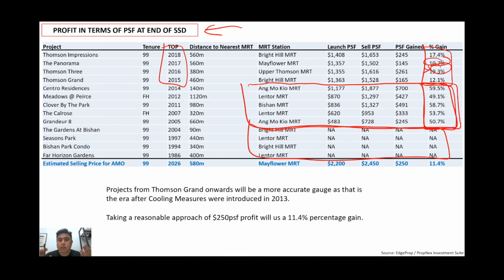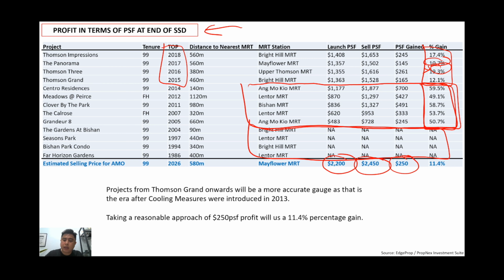So where does this put AMO at? For AMO, I will talk about the developer's break-even price later near the end of this presentation, and how much profit margin the developers will be looking at. At this point, I will just put it at 2200, which is a slightly higher PSF that we're looking at. Upon SSD, we'll be looking at a 250 PSF profit.